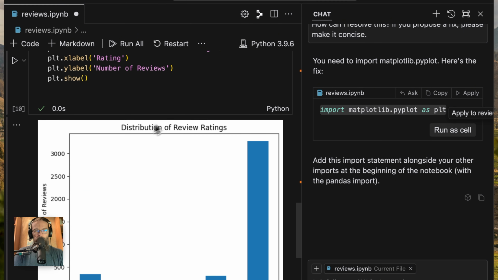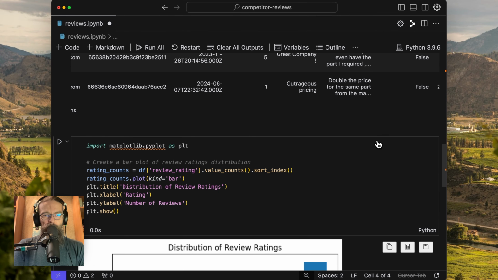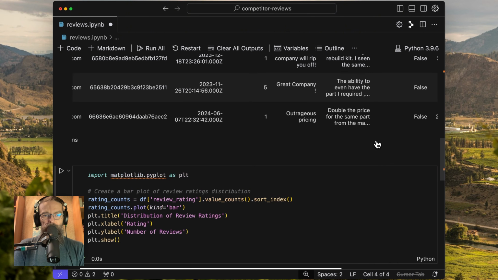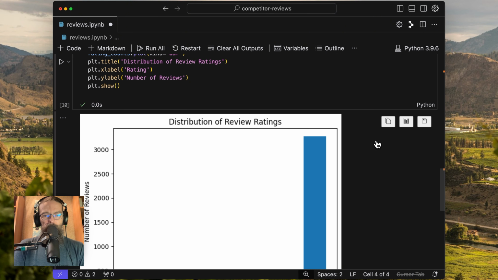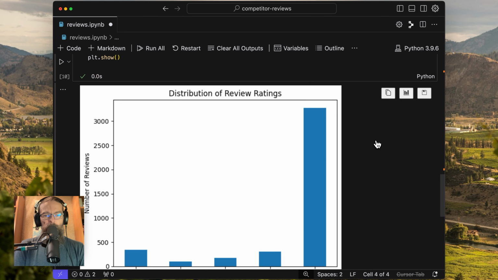Now that just gives us our little graph. So perfect. This is exactly what I want to see. All right, we're starting to data science a little bit. Now we're what, 10 minutes into this, and we've got one graph. We want to do something that's a little bit more interesting.